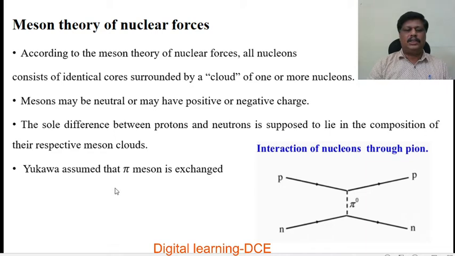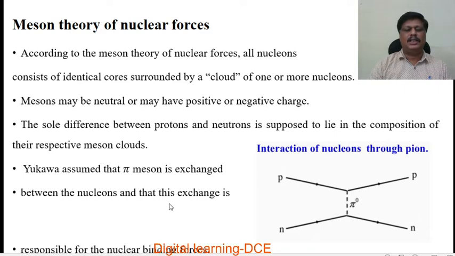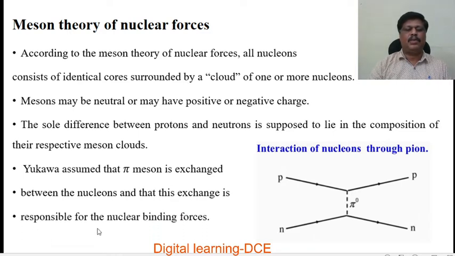Yukawa assumed that pi meson is exchanged between the nucleons and that this exchange is responsible for the nuclear binding forces. That means nuclear force is mainly due to the exchange of pi mesons between the protons and neutrons.